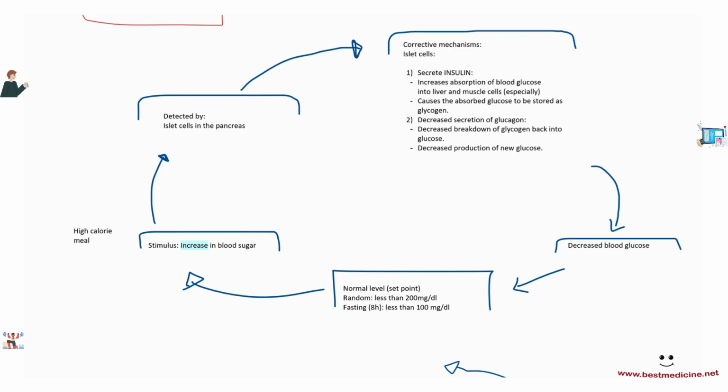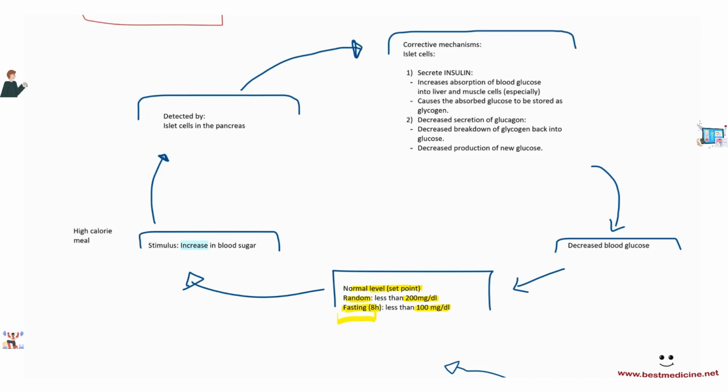So the normal level of blood glucose actually is less than 200 milligrams on a random testing, and if you're testing for a fasting person who hasn't eaten in the past 8 hours or more, then it's supposed to be less than 100 milligrams per dL. Okay? Now let's say that the blood glucose increases more than 200.